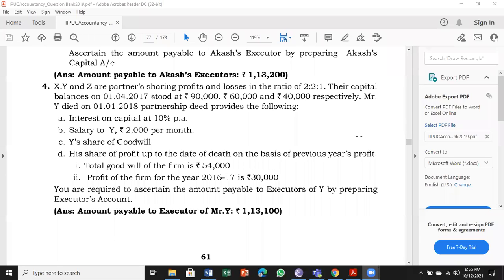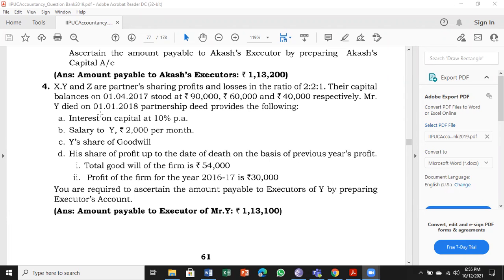Problem number 4, 6 marks again. Under death of a partner, X, Y, Z are partners sharing profits and losses in the ratio of 2:2:1. Their capital balances on 1/4/2017, the accounting year beginning, stood at 90,000, 60,000, 40,000 respectively. So X's capital is 90,000, Y's capital is 60,000, Z's capital is 40,000 respectively, in the same order.